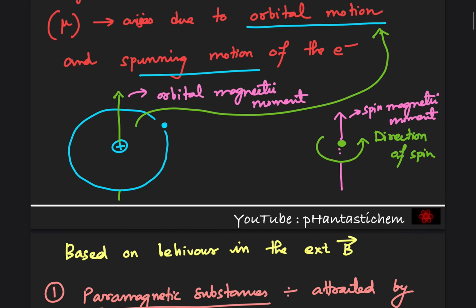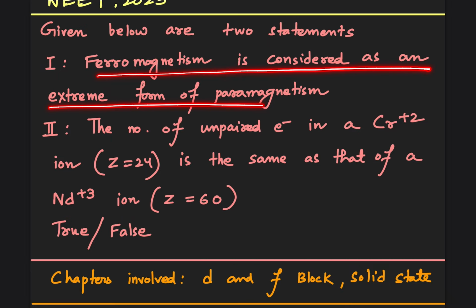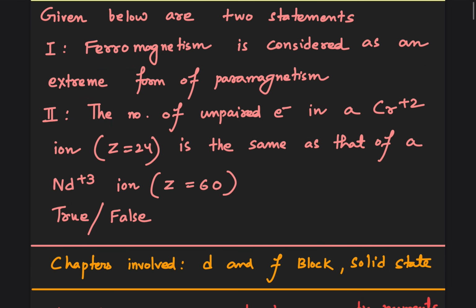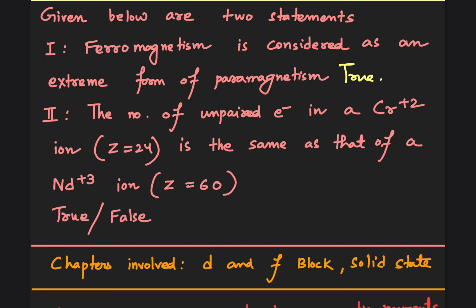Statement 1 says that ferromagnetism is considered as an extreme form of paramagnetism. Yes, it's a correct statement. Next, we have statement 2. The number of unpaired electrons in a Cr plus 2 ion is the same as that of a Nd plus 3 ion.